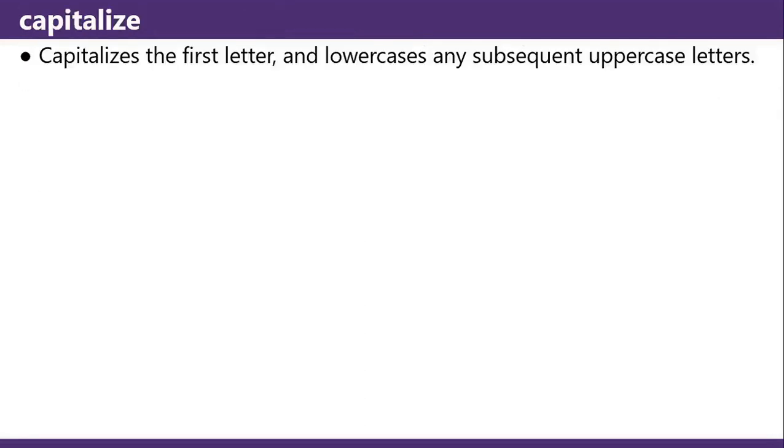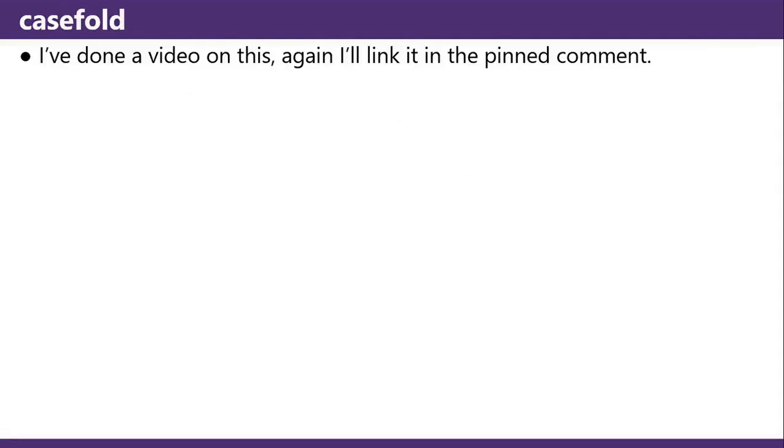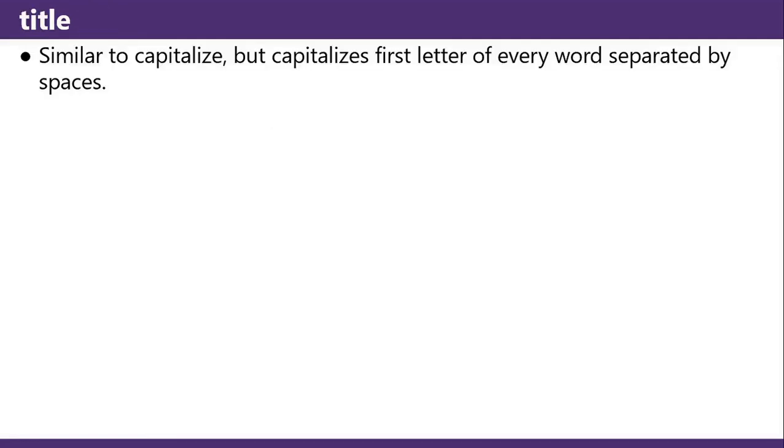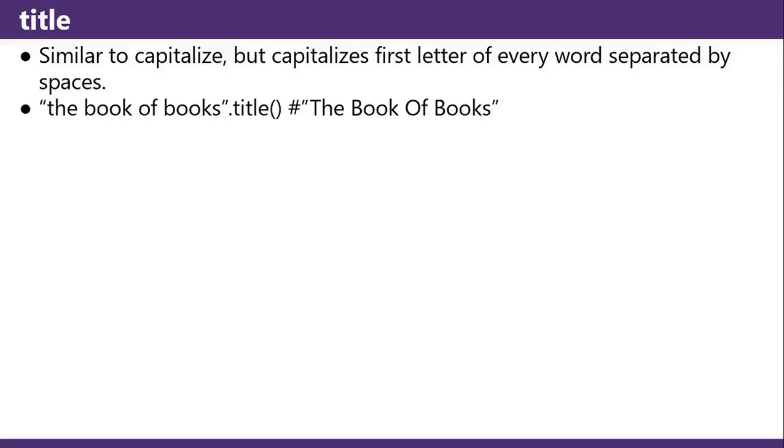Capitalize capitalizes the first letter and lowercases any subsequent uppercase letters. Casefold: I've done a video on this, again, I'll link it in the pinned comment. Title is similar to capitalize, but capitalizes the first letter of every word separated by spaces. The Book of Books: title gives capital T, the, capital B, book, capital O, of, capital B, books.